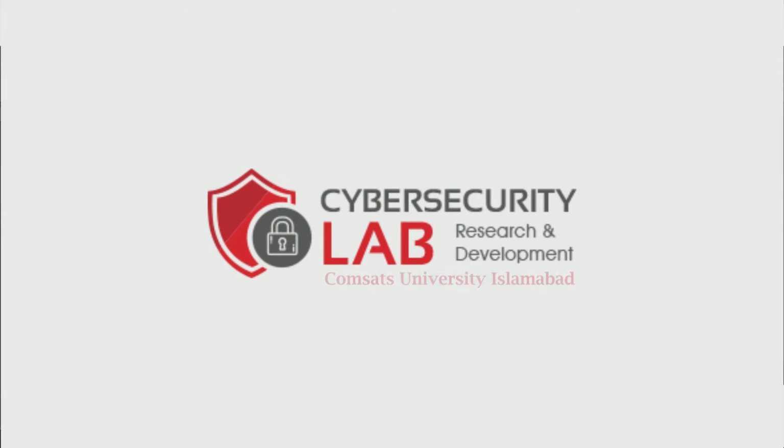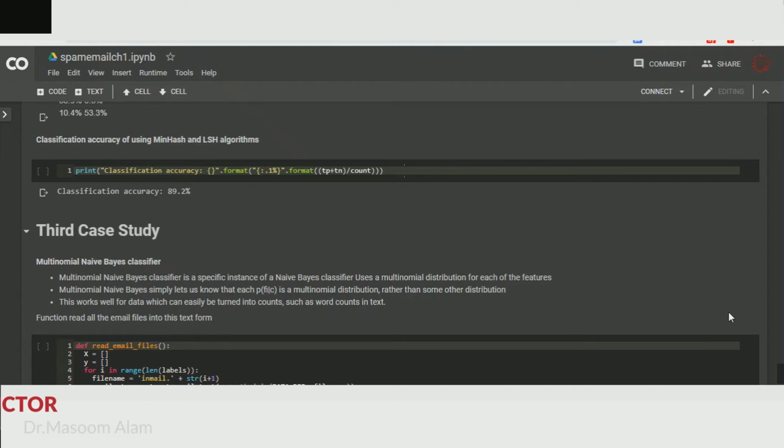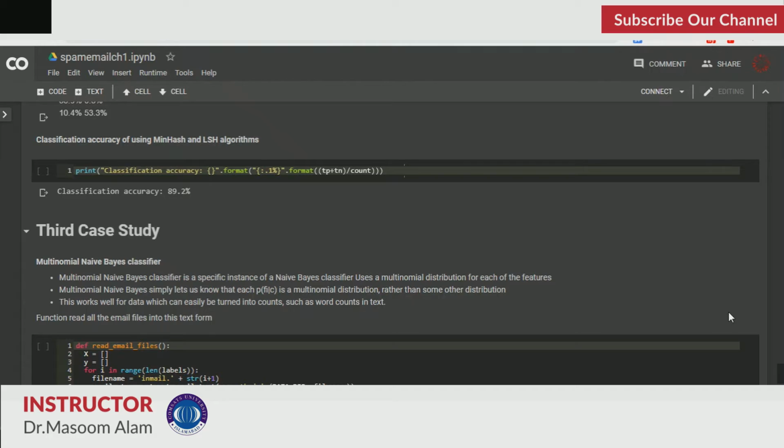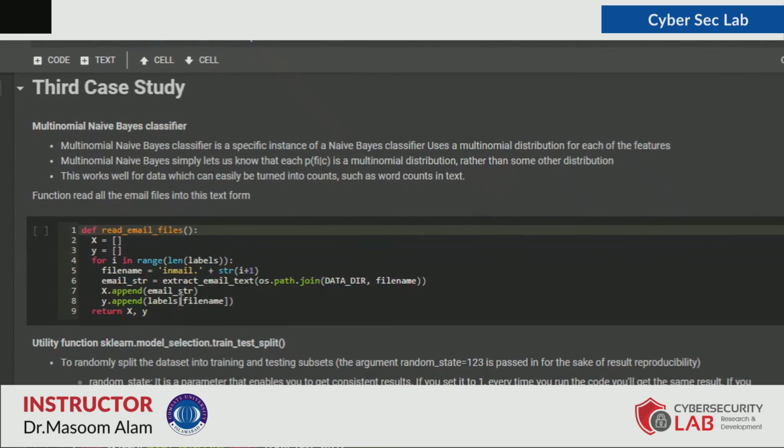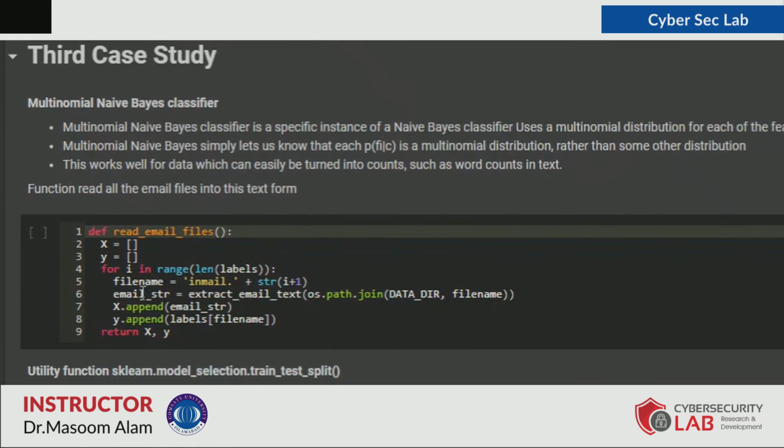Let's start with the third case study, in which we apply the multinomial Naive Bayes classifier, which is a specific instance of the Naive Bayes classifier. So what we do over here is that we extract the email text into a string, and then we also have the labels as well, which are appended in Y. So we have the email messages in the X, and then we have the labels which are appended in the Y.